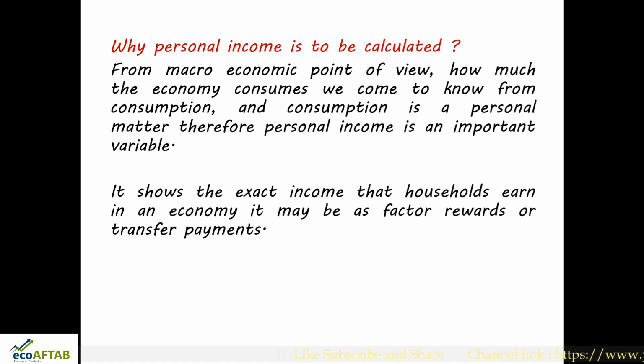Now you can see today, in the days of coronavirus, what is happening? Most of the migrant laborers are moving to their villages, moving to their cities, moving to their houses. They are not earning anything, and the government is trying to make a provision to add 5,000 rupees, 2,000 rupees in their bank accounts. This 5,000 rupees which the migrant laborers get, they are not earning it, they are getting it. There is a difference between earning and getting. So this amount they are getting becomes the transfer payments. If they would have earned it, it would be by the contribution in the production process.